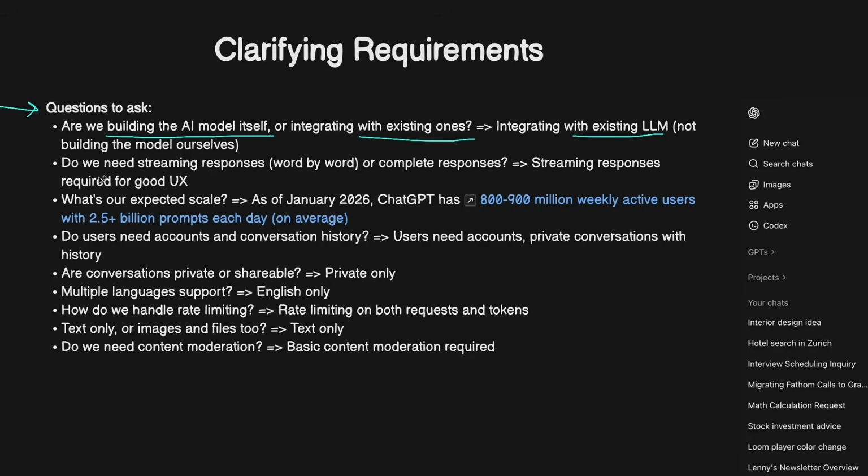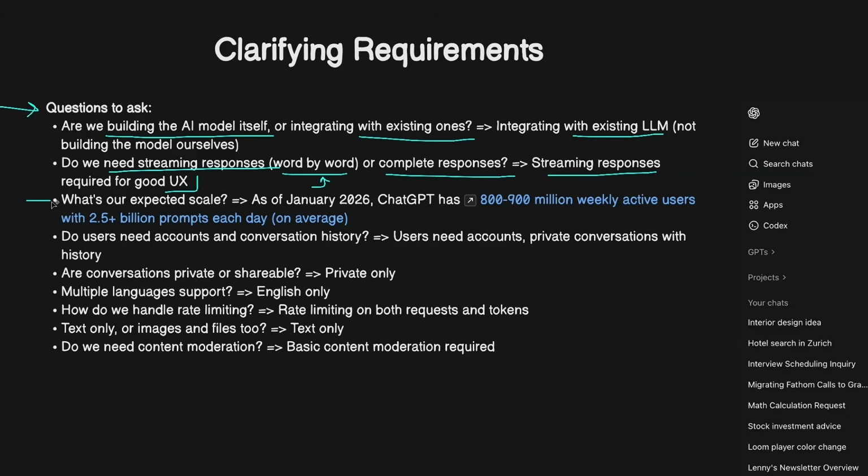The other good question that you can ask here is, do we need streaming responses word by word, or just wait until the complete response is available and send it over? What this means is, if you used these popular tools like ChatGPT, Claude, Gemini, most of them use the word by word method, which means they are streaming responses. First of all, it makes it look faster because you get the first tokens before the next ones are being generated, and overall it provides a good user experience. That's why in our case we'll also be streaming responses to provide a good user experience.